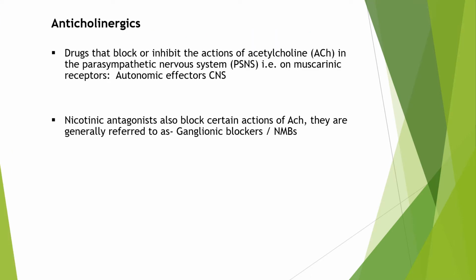So, what are anticholinergics? These are drugs that block or inhibit the actions of acetylcholine in the parasympathetic nervous system, that is on the muscarinic receptors, the autonomic effectors and in the CNS. Second, nicotinic antagonists also block certain actions of acetylcholine. They are generally called ganglionic blockers.